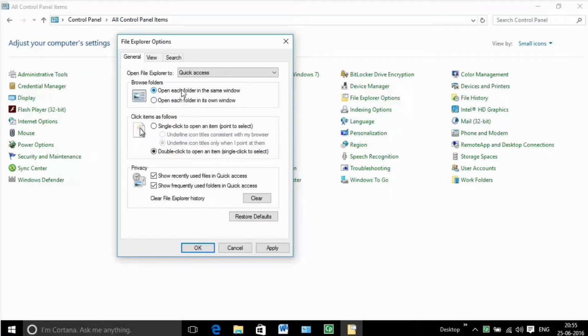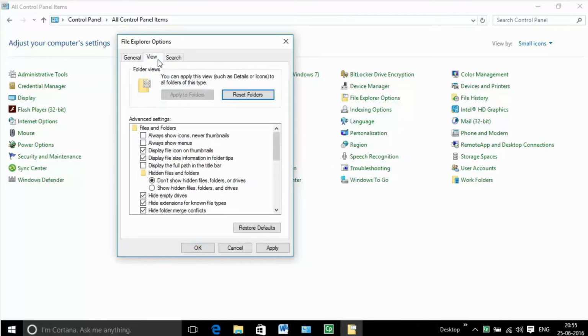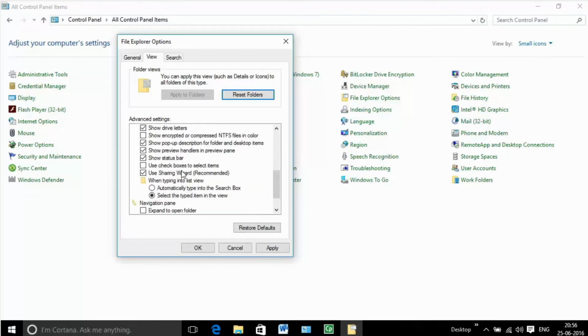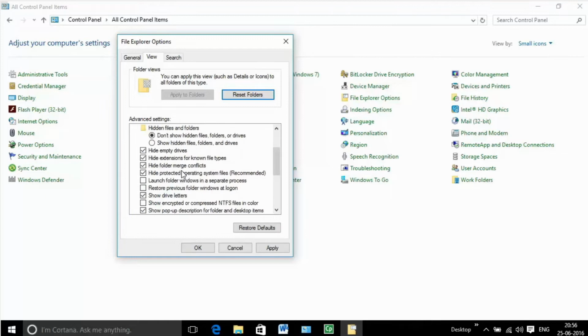As well as more advanced tasks such as whether Windows should hide critical system files and whether to show file extensions. It is also used to modify file type associations in Windows. That is, which program opens which type of file, and other settings like actions for each file type and the file extension.